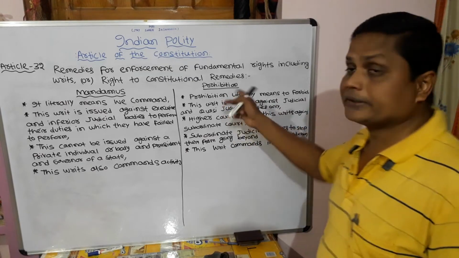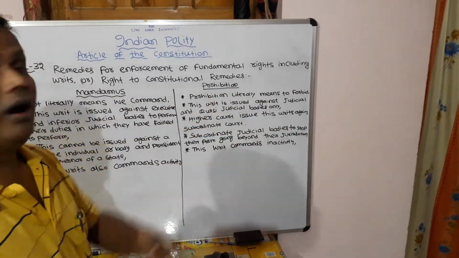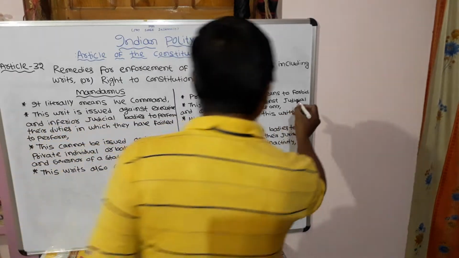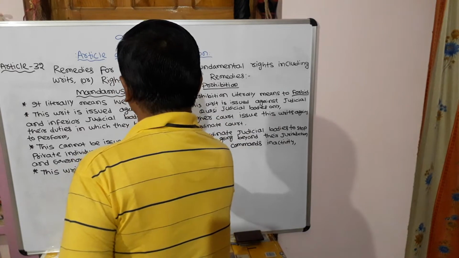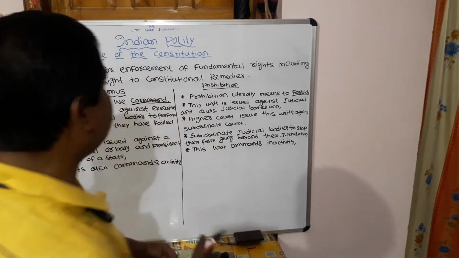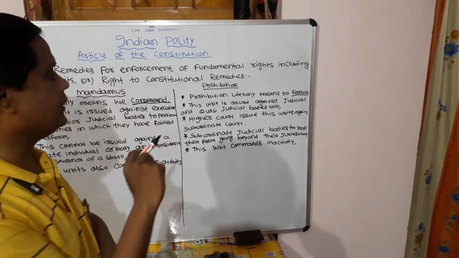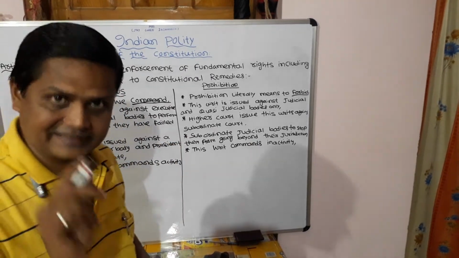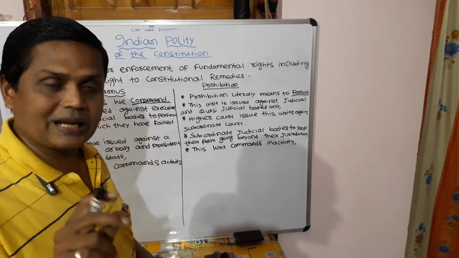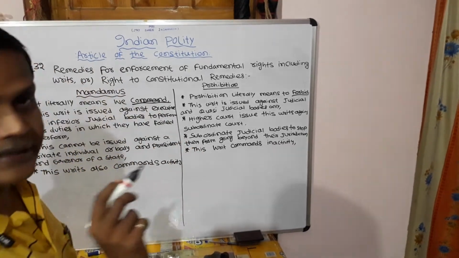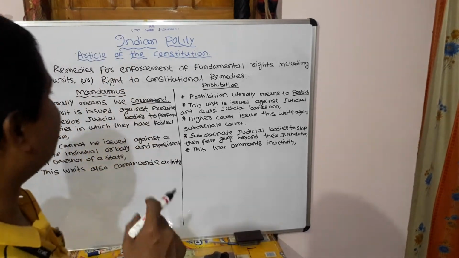Next, prohibition. Prohibition literally means to forbid. This writ is issued against judicial and quasi-judicial bodies only.